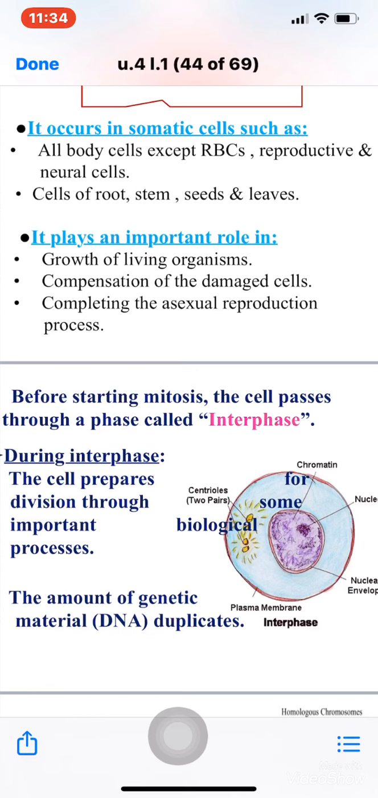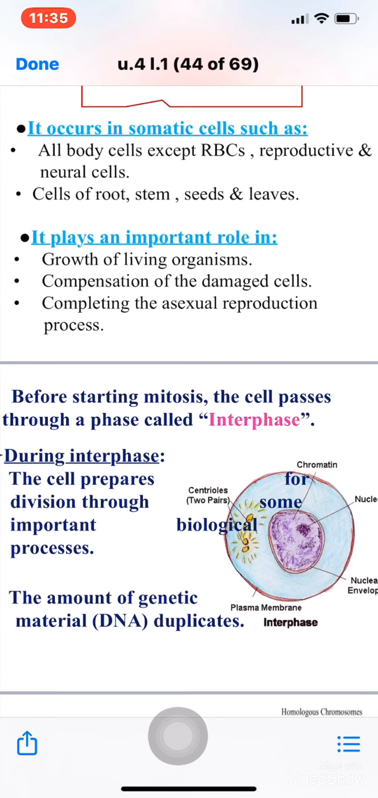Mitosis is very important in the growth of the living organism. When you are a baby, how did you grow up into an adult? How did your skin grow, how did your leg grow, your arm grow, everything grow in you? Yes, it grows by the division of the cells, by mitotic division.